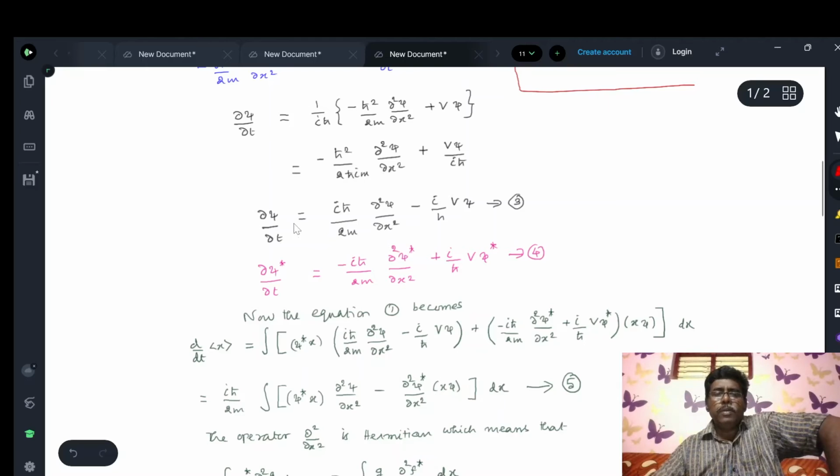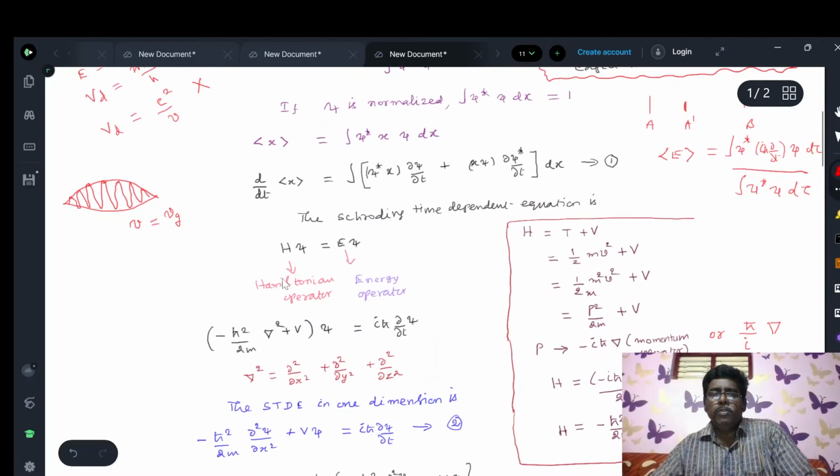Take the complex conjugate. Complex conjugate means you just change the sign of i. If it is plus i, it should be changed to minus i. If it is minus i, it should be changed to plus i, and psi is replaced by psi star. So dou psi star by dou t, the complex conjugate of dou psi by dou t, is equal to minus i h cross by 2m dou square psi star by dou x square plus i by h cross v psi star. This is the value of dou psi star by dou t.